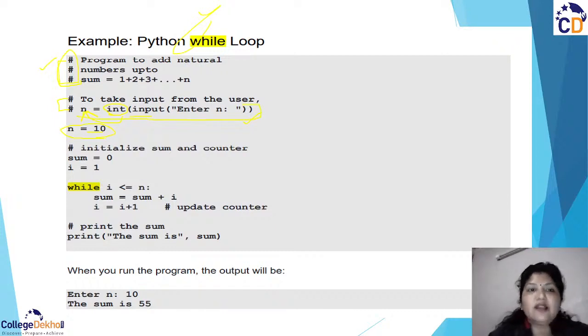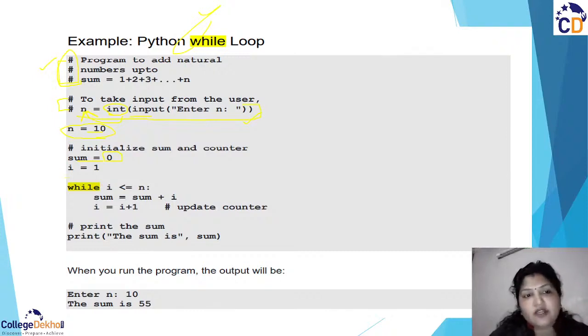Now, I told you we need to add all the natural numbers. So we need a summation part, a variable which is holding the sum. Here we have defined the sum variable, and it is initialized with the value 0. So there is no garbage value in the sum variable. We have initialized the sum variable to 0.